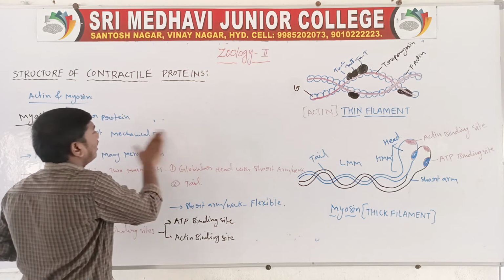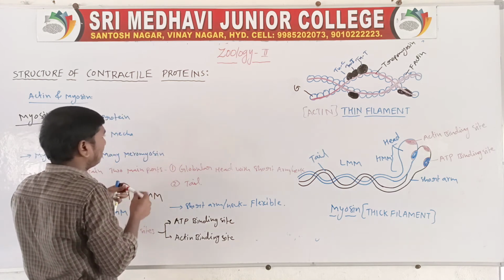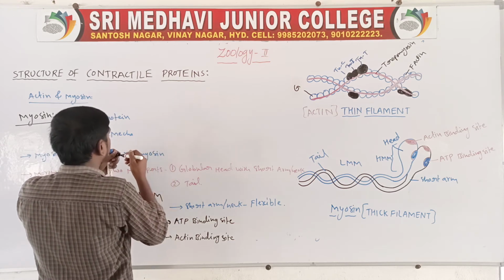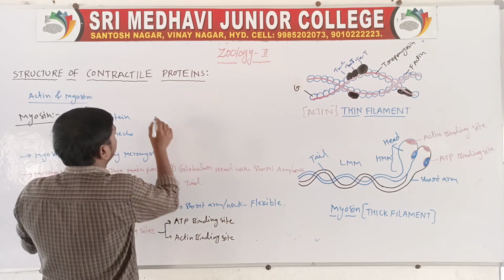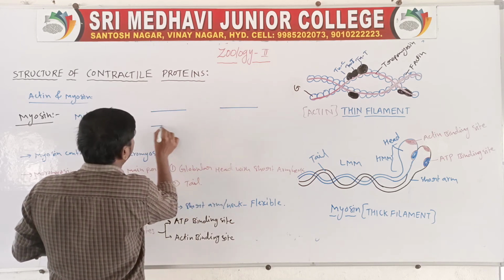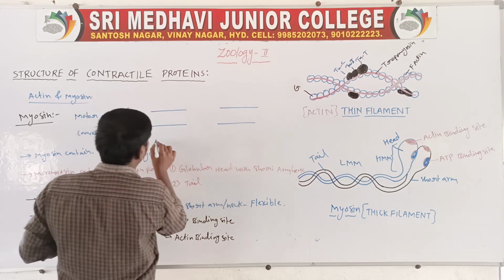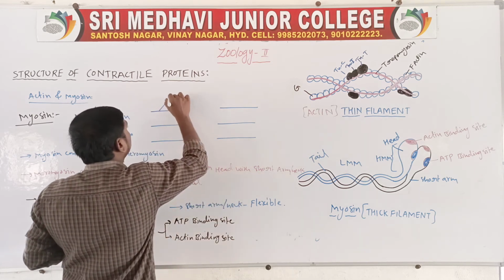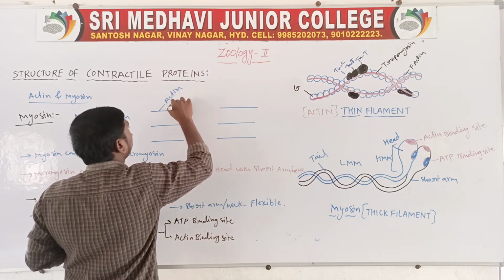Next one, the myosin. Just an example, a rough diagram. So these are the actin. Actin means thin filaments.